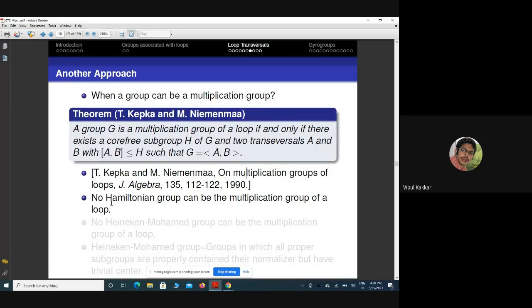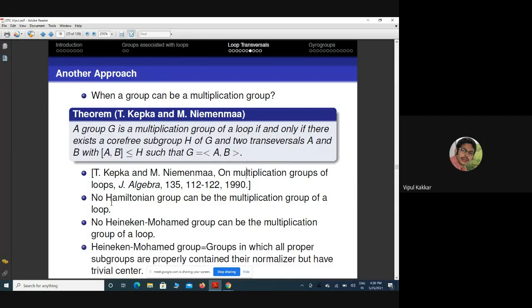The other class of groups is the Hynek and Mohammed groups. These are infinite groups in which all proper subgroups are properly contained in their normalizer, but they have trivial center. They also cannot be the multiplication group of a loop. So the natural question is, what are other examples which can be the multiplication group of some loop?